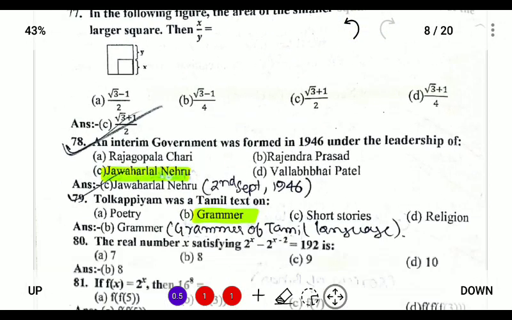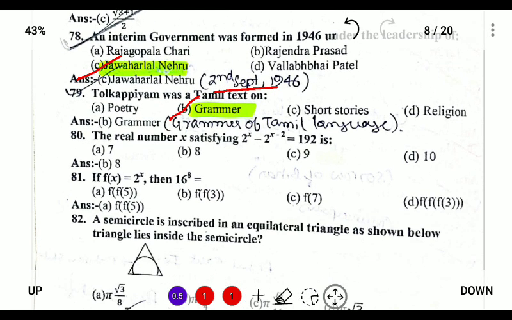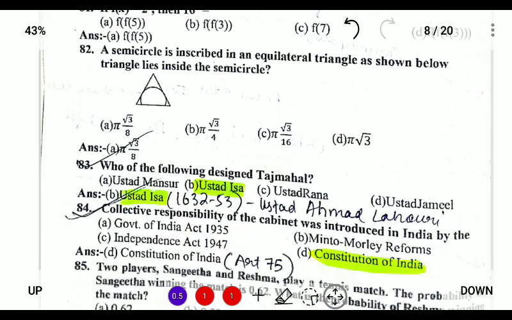Next, the Interim Indian government was formed in 1946 under the leadership of Pandit Jawaharlal Nehru on 2nd of September 1946. Tolkappiyam was a Tamil text on grammar, so it is a part of the Sangam age, and it is also known as the grammar of Tamil language, Tamil being the oldest language in India.